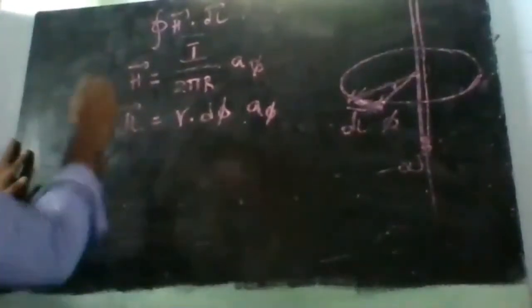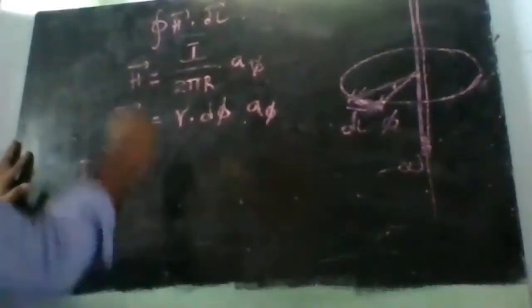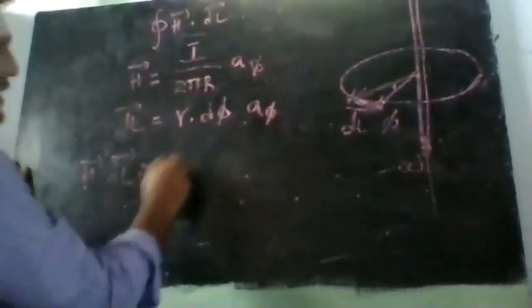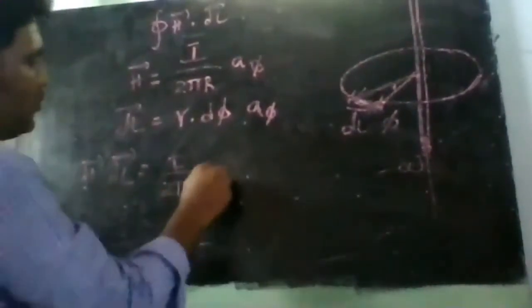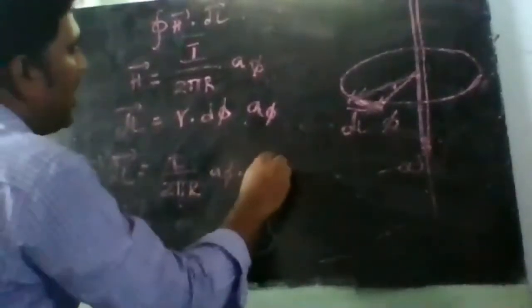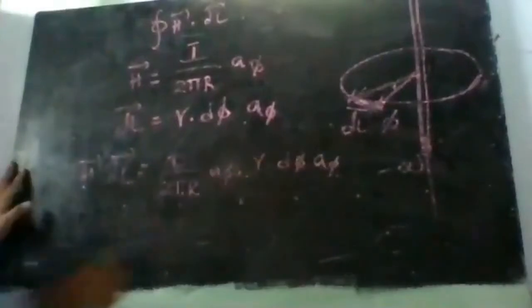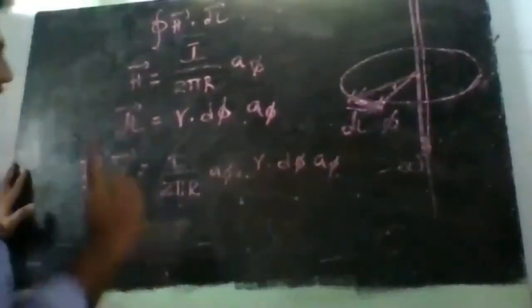Now H bar dot dl bar, the dot product of these two. What I get is I by 2 pi r into a phi dot r into d phi a phi. A phi dot a phi is 1.